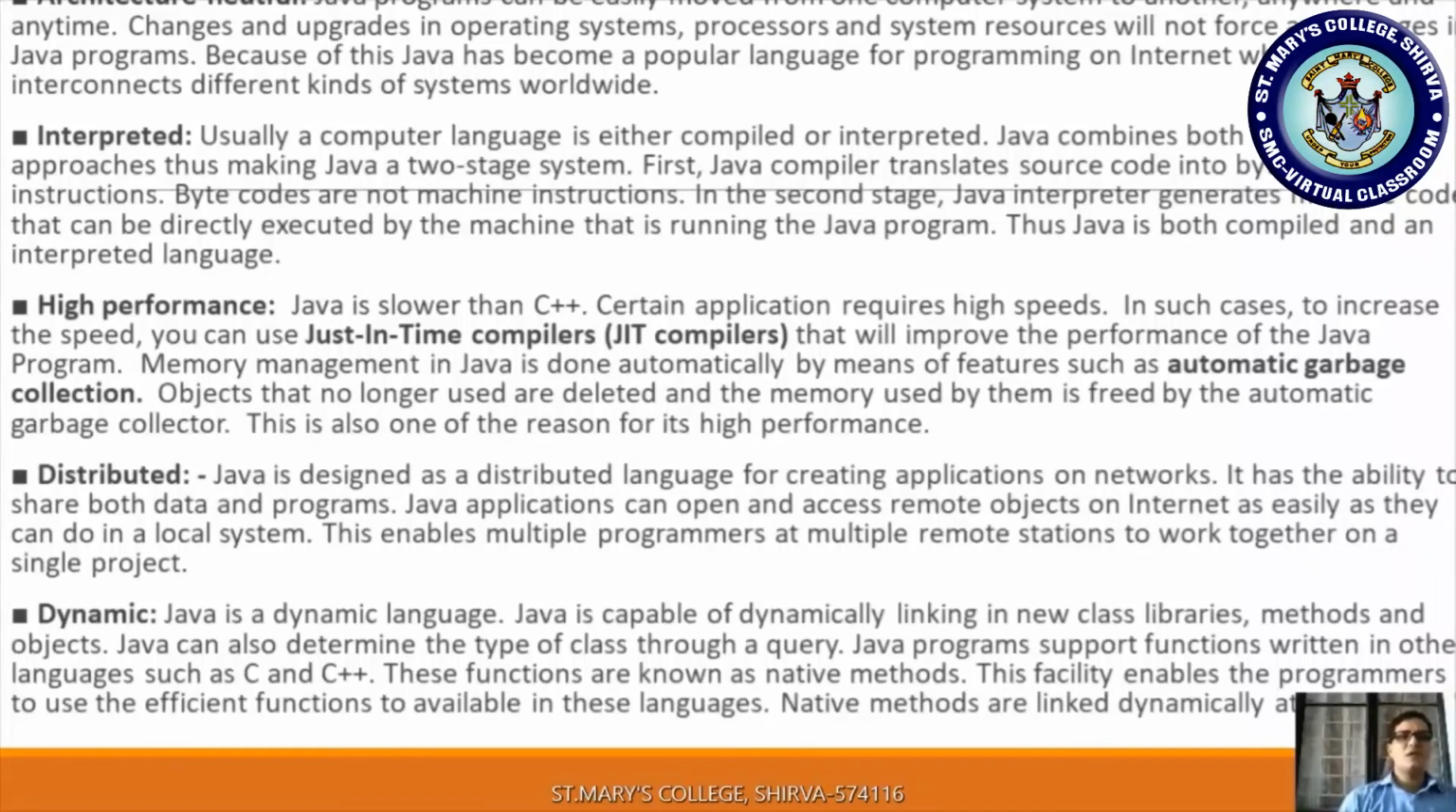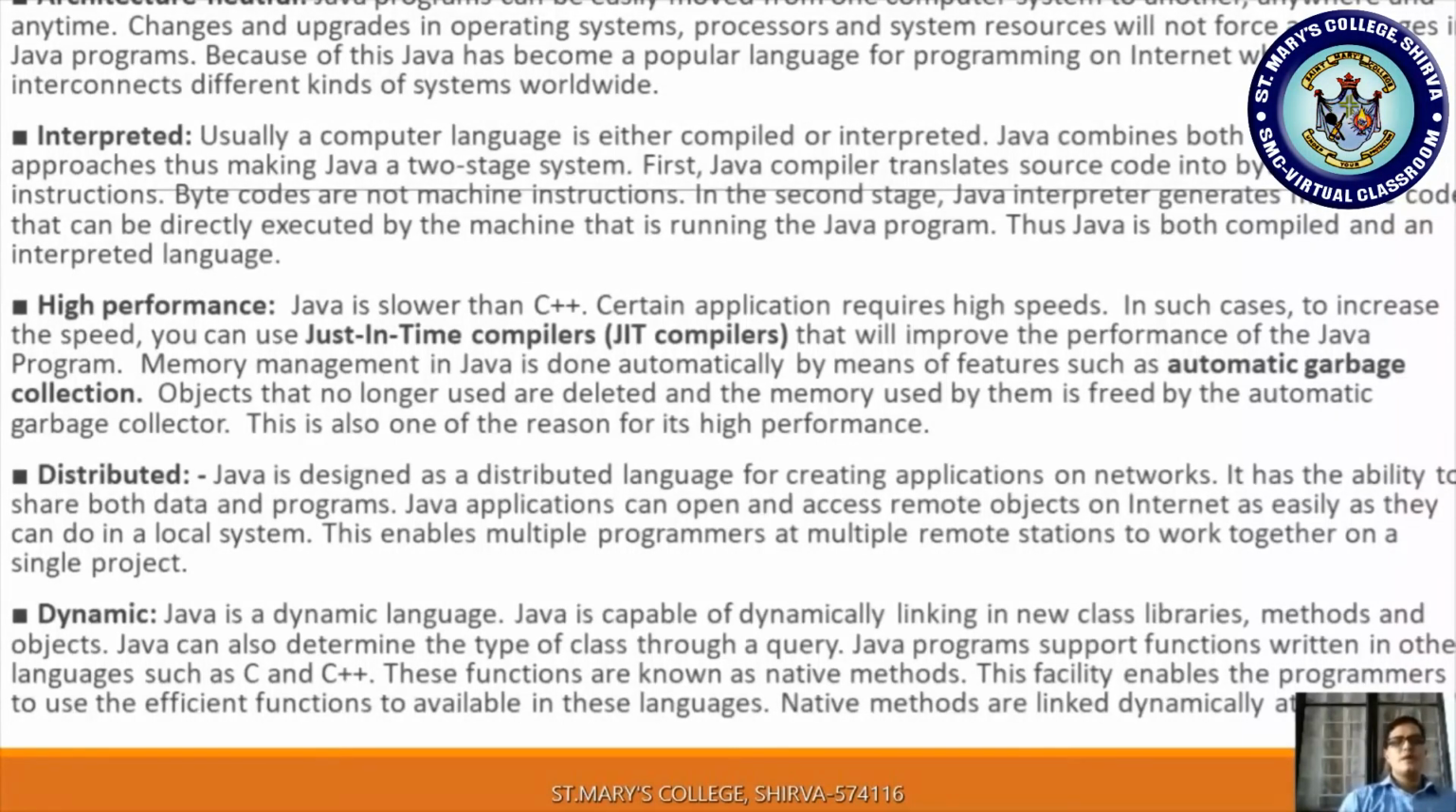Because of this, Java has become a popular language for programming on the internet, which interconnects different kinds of systems worldwide. That is why it supports the internet, is very popular, and also supports a portable nature. That is why it supports lower end systems as well as upper end systems without modifying your code. Hence it is called architectural neutral.